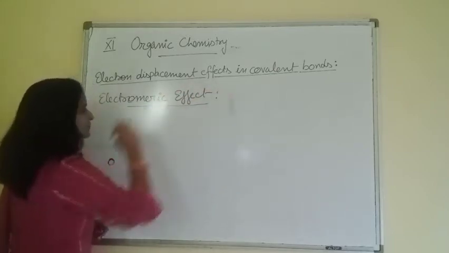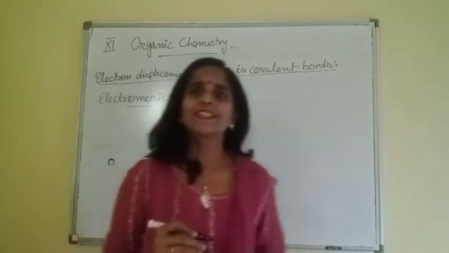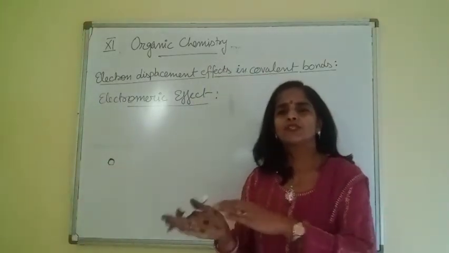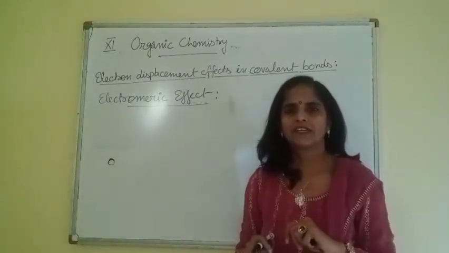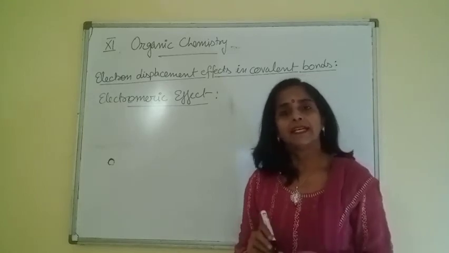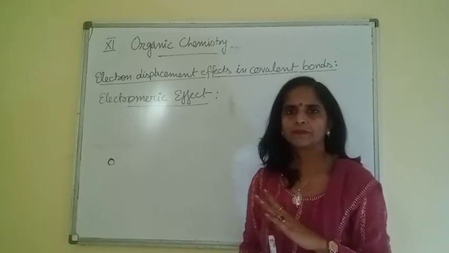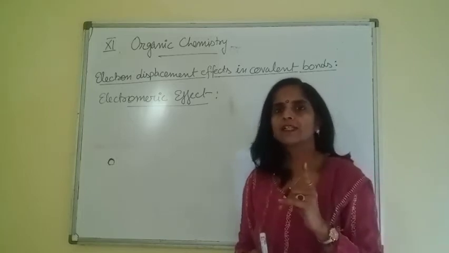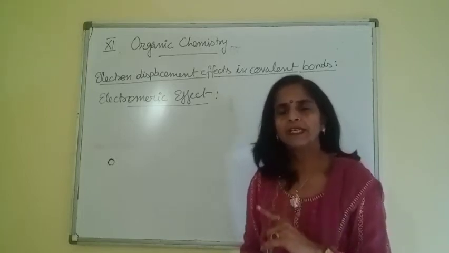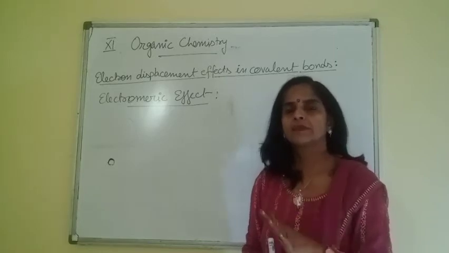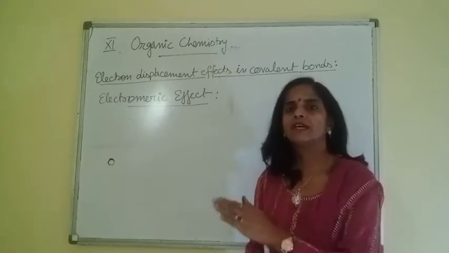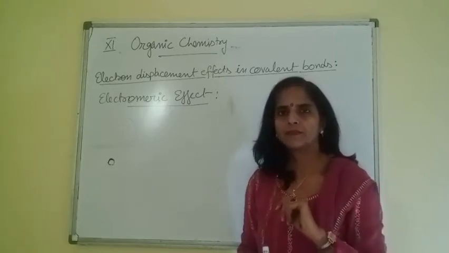Electromeric effect. The conditions of electromeric effect are almost opposite to that of inductive effect. Like inductive effect was a permanent effect, this is a temporary effect. Clear beta? First condition, it's a temporary effect, only takes place in presence of an attacking reagent.